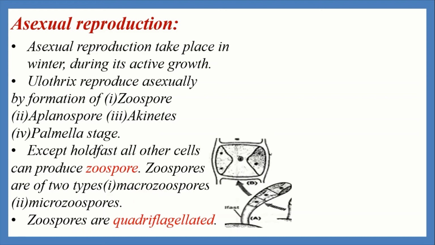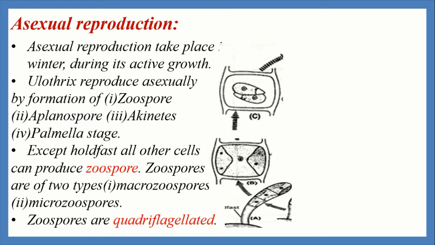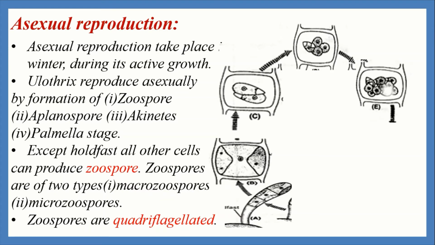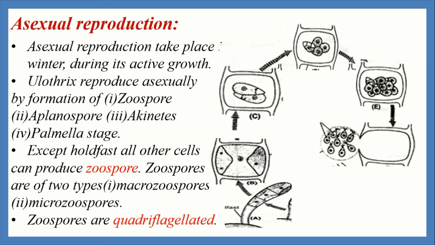Then the cell is divided into 2 divisions longitudinally. According to the species, 2 to 32 zoospores are born by 2 or more divisions. Here in the cell many zoospores are produced, and the zoospores have 4 flagella.